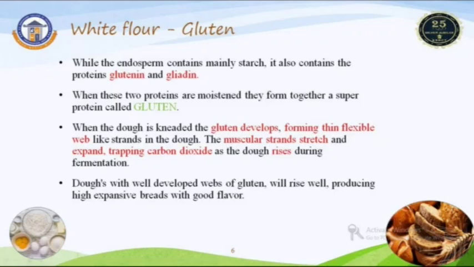The muscular structures expand, trapping the CO2, that means air. The dough rises during the fermentation process, and finally the bread rises by the baking process. The gluten dough develops webs of gluten. It traps CO2, producing high expansion, and it also produces good flavor.